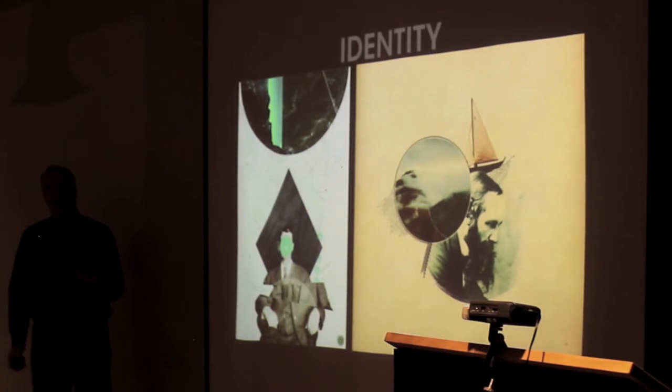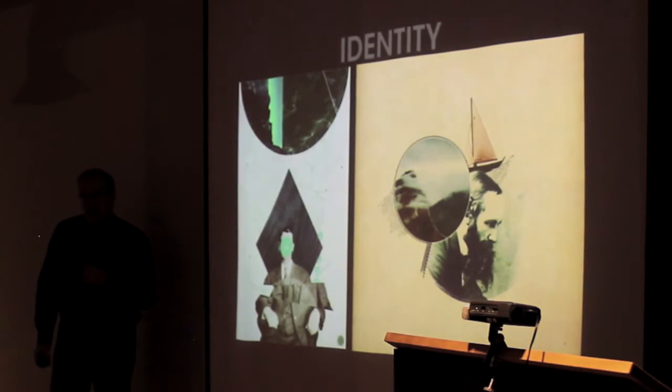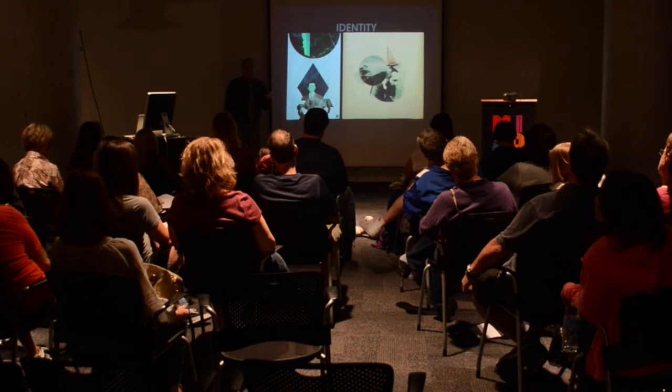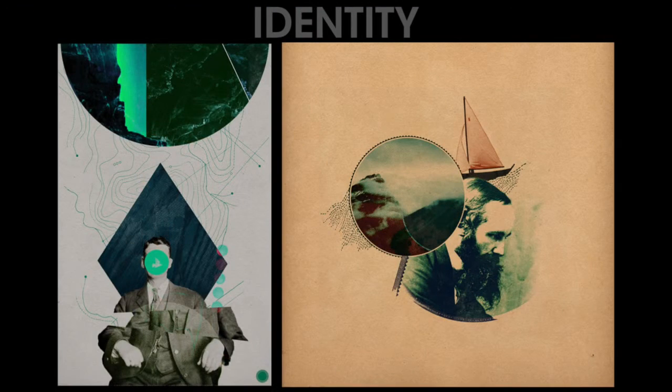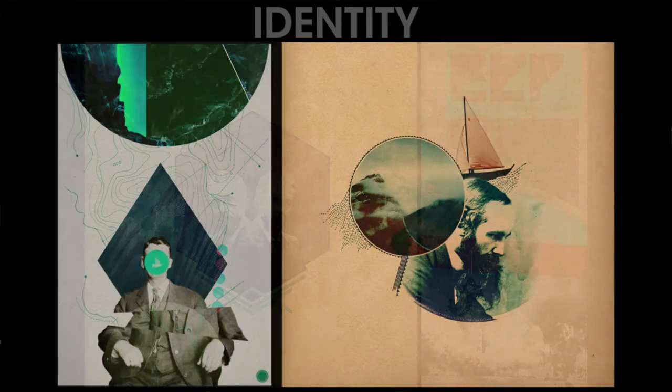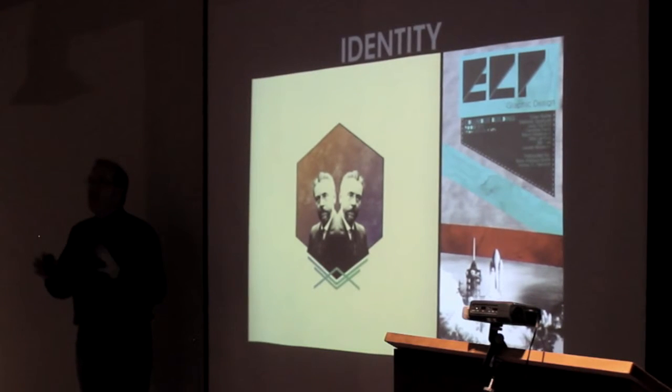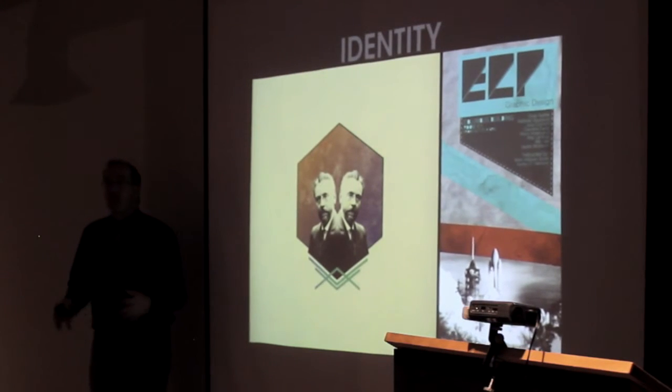And then the last form of identity, the most important form of identity, is your own identity as an artist or designer. And in this case, this is a high school student who has done some work that is very much collage based. I would guess that if I asked most of you, is this done by the same person, you would say yes, it's done by the same person. And it is. These 4 images really don't have anything to do with one another, yet we know that they're done by the same person. That's personal identity.